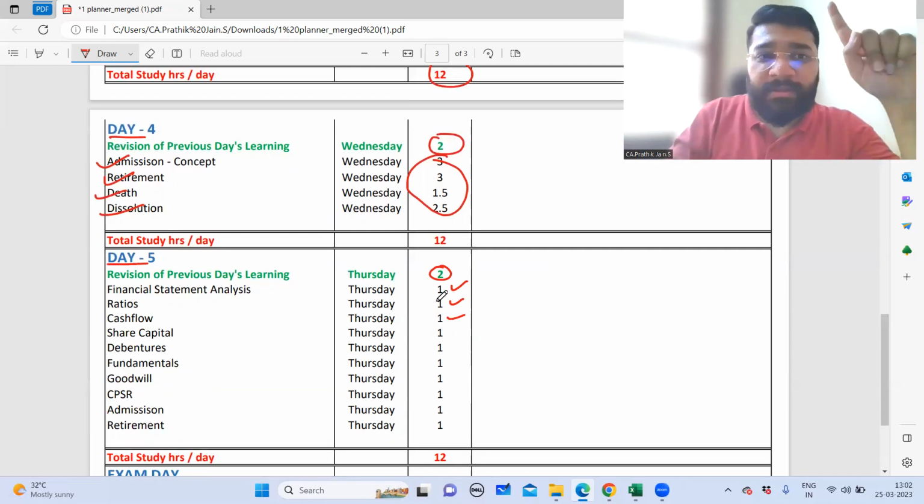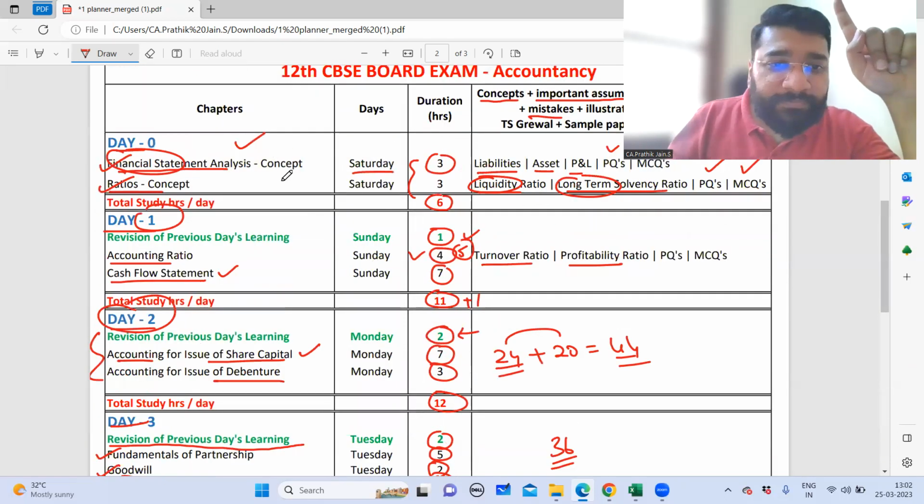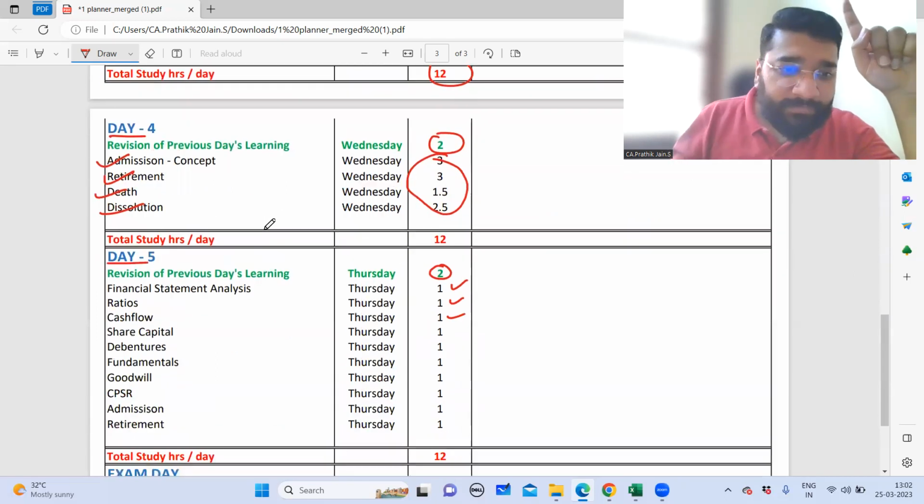So first study is happening here. First revision is happening the next day, and the second revision is happening on day 5.